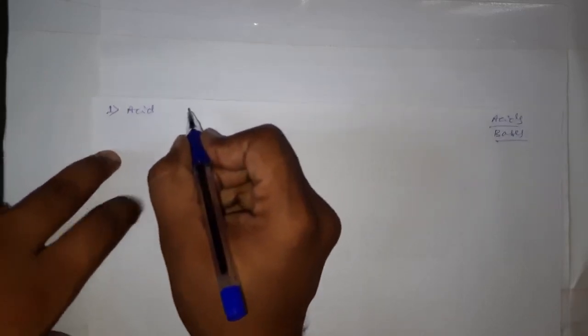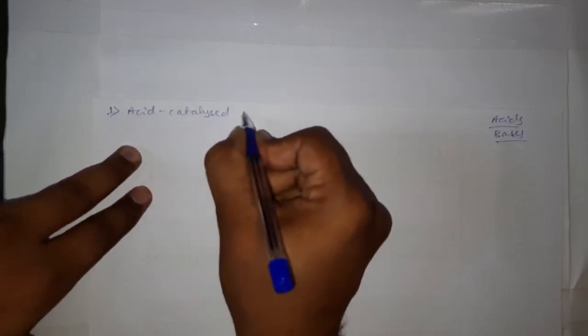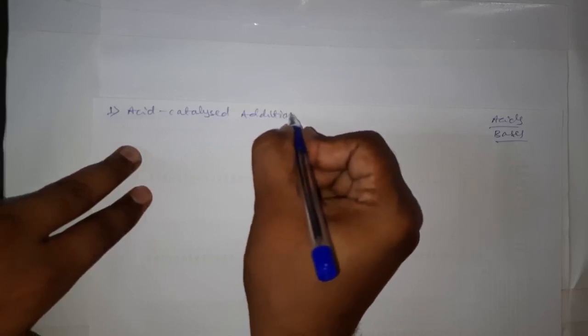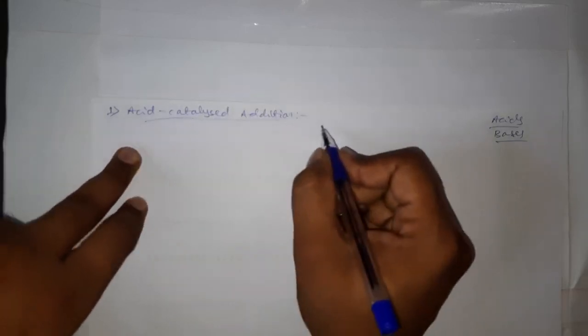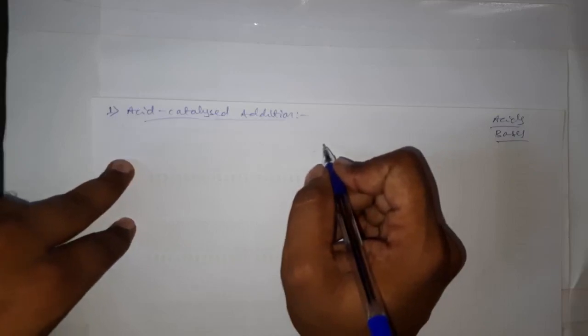First, let me explain the acid catalyzed addition of nucleophiles to the carbonyl group of aldehyde and ketone.